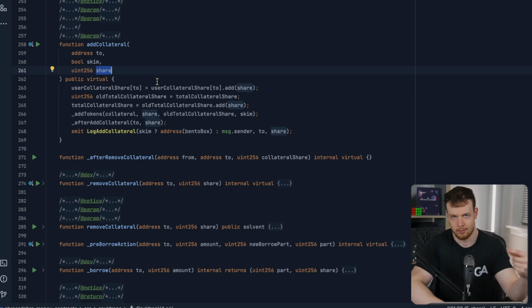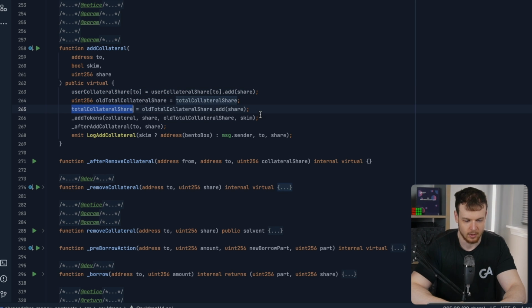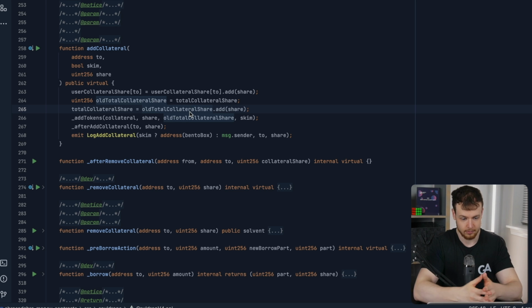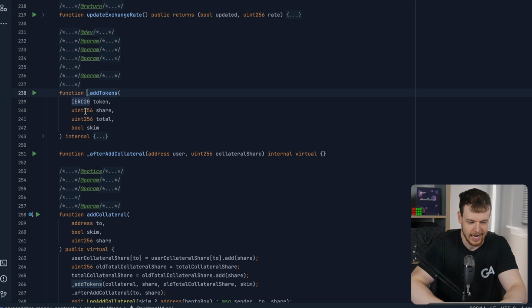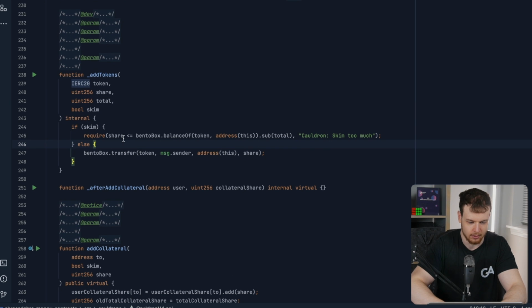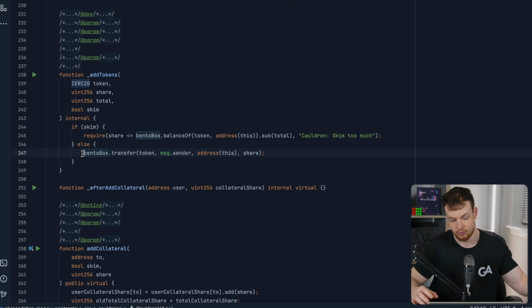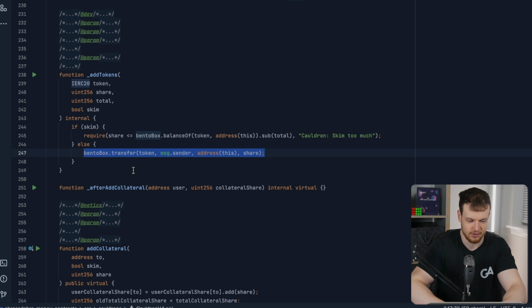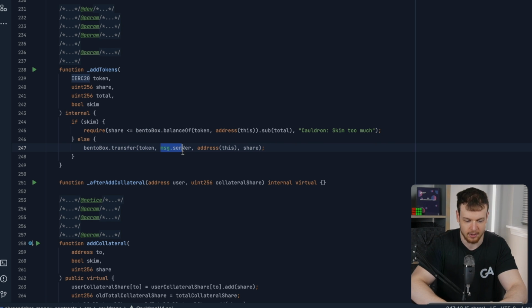a straight collateral amount. So we increment the user's collateral shares, and then we're increasing the total collateral share, right? So if we added some shares to this, now the new total collateral share can increase. We go into add tokens here, and we're not going to look at skim for this case, but usually if you're just depositing straight into this, you're going to come into this else case here. And what you'll do is you'll transfer from the message.sender to this address, this share amount.